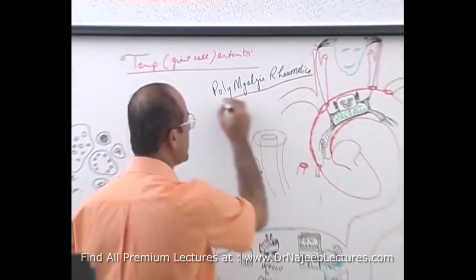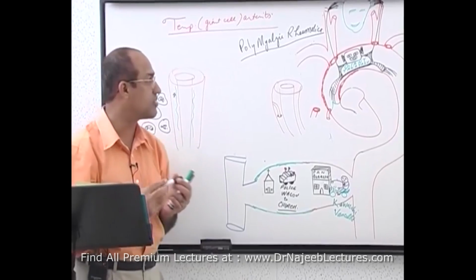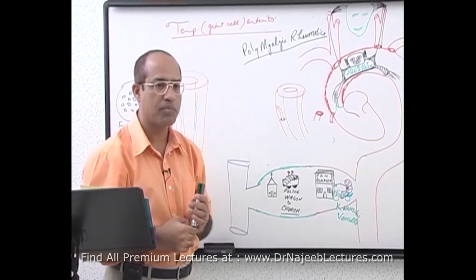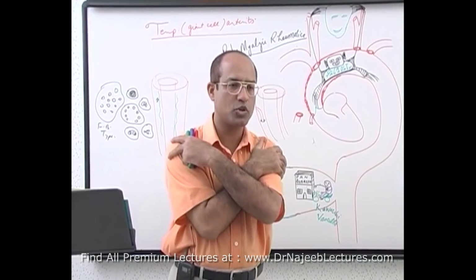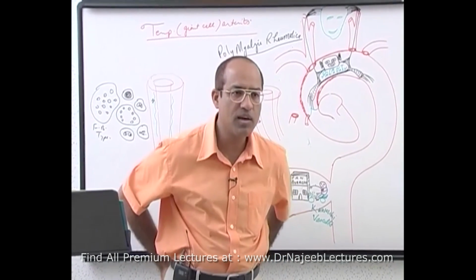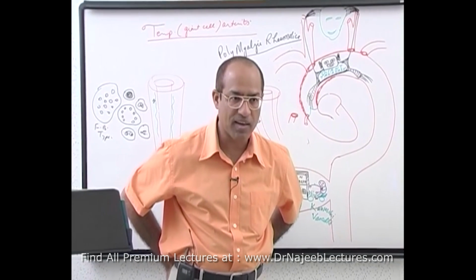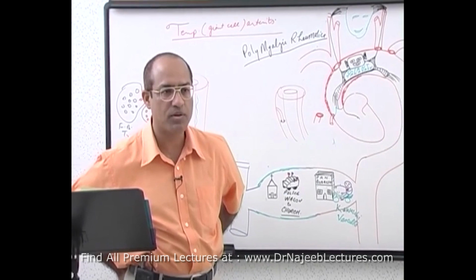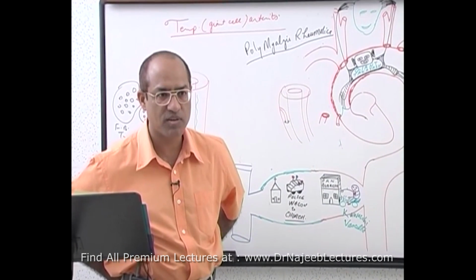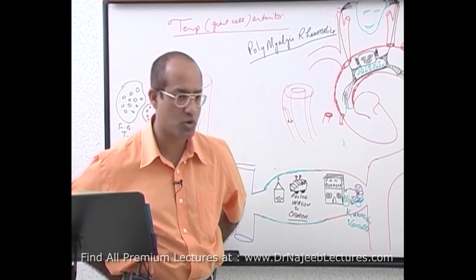What is Polymyalgia Rheumatica? In this case, the patient develops pains in the proximal muscles of the girdle. For example, muscles of the shoulder develop pain, and muscles of the hip girdle develop pain, right? Polymyalgia, multiple muscles are painful. Which muscles? Proximal muscles of the girdle, hip girdle and shoulder girdle.